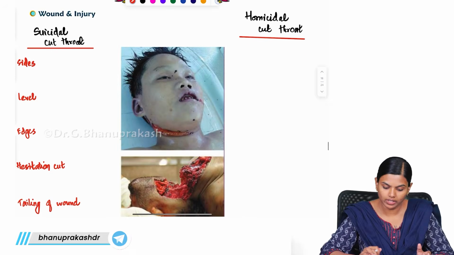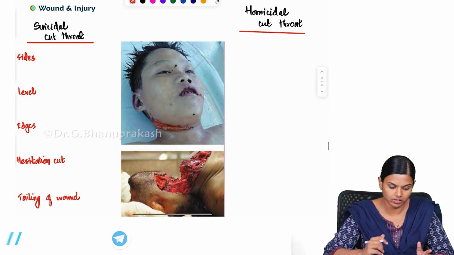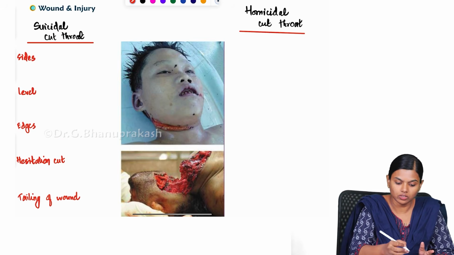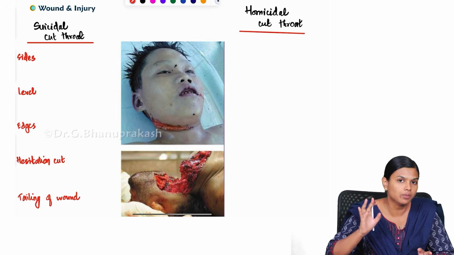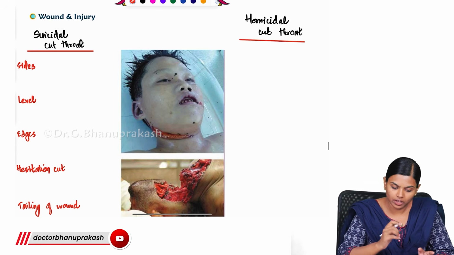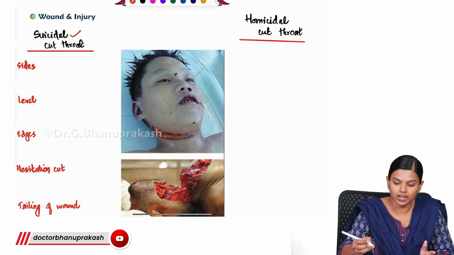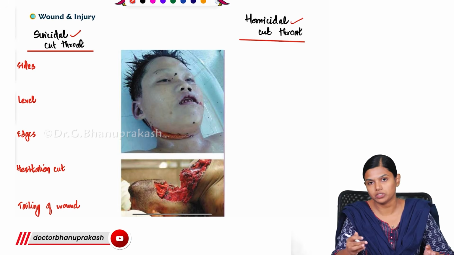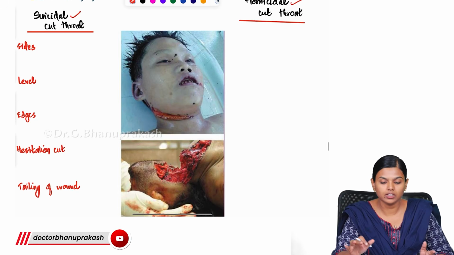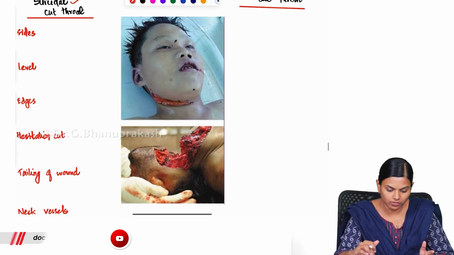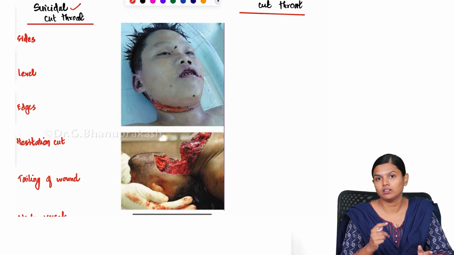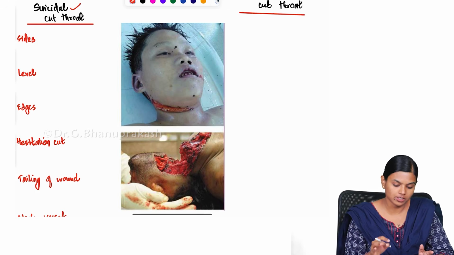And the most important incised wound that we have to know is the cutthroat injury. This cutthroat injury is a typical example of an incised wound. You can get it either suicidal or homicidal, both are possible, and we have to know the difference between them. So first, how the cutthroat injury looks is important.